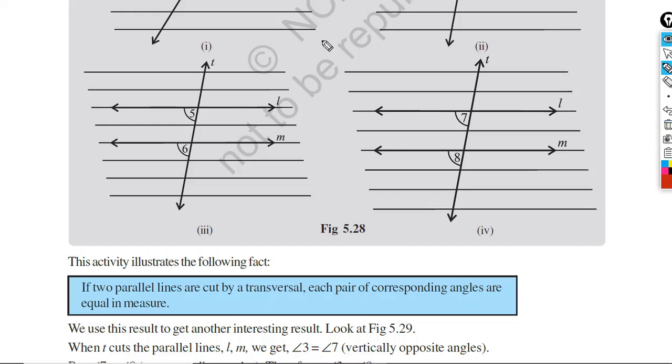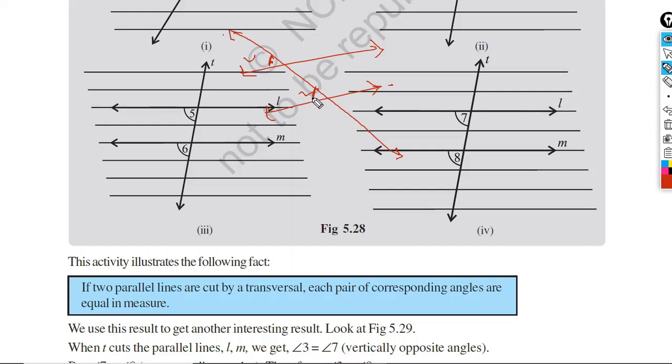So, this is a task for you. You draw two parallel lines. How can you draw two parallel lines? Do one thing. You have a scale in your geometry box. Just put the scale and draw one line on one side of the scale and another line on the opposite side. Now remove the scale. You will get two lines, they must be parallel. Now you draw any transversal. Now measure this angle and this angle, they are corresponding angles. You will see these two angles will be exactly equal.